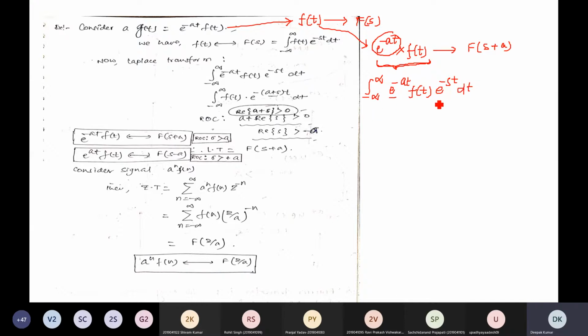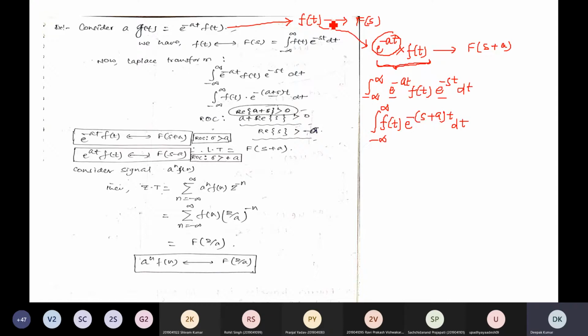Take the common terms in e to the power minus at and e to the power minus st. It will become e to the power minus (s plus a) t dt, integration from minus infinity to plus infinity.